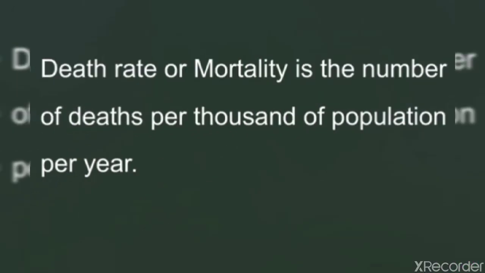Now the next term is death rate or mortality. It is the number of deaths per 1,000 of population per year. Death rate or mortality, both are same, is the number of deaths per 1,000 of population per year.